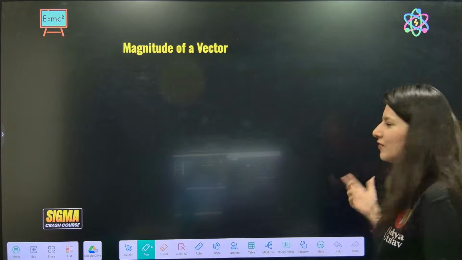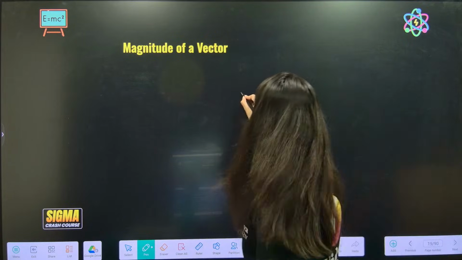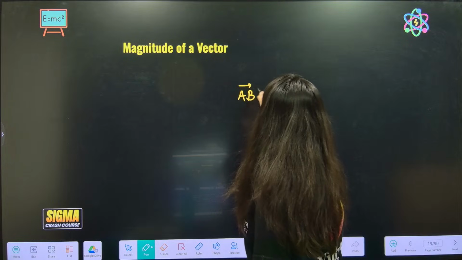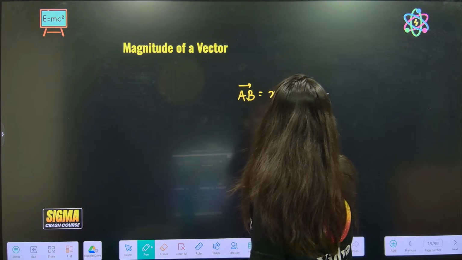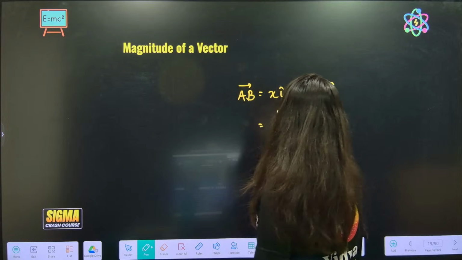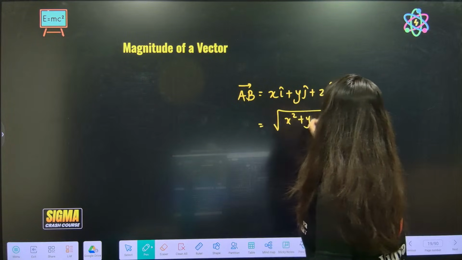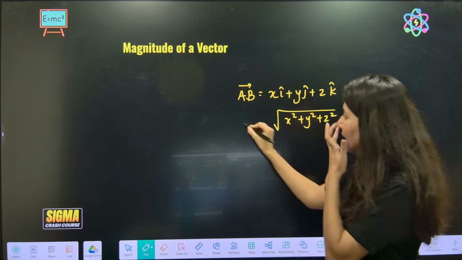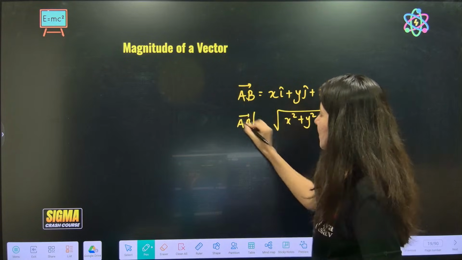Now magnitude of a vector, I don't think I have to teach it. AB vector is x i cap plus y j cap plus z k cap. Tell me, square root of x square plus y square plus z square is the magnitude of AB vector. And how do you write it? Magnitude of AB.